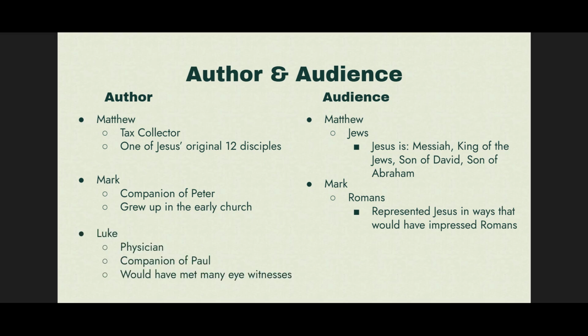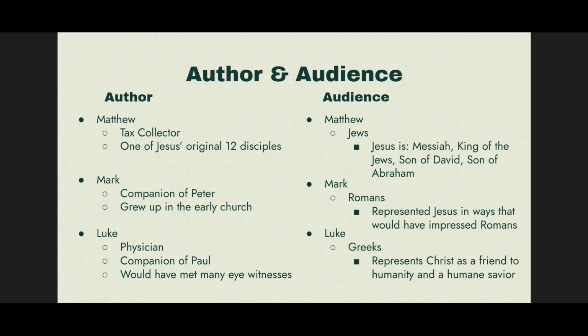Luke was a physician who left his work to become a companion of Paul, previously known as Saul the Pharisee. Luke would have had many opportunities to meet the disciples who knew Christ. Luke wrote the Gospel of Luke and the book of Acts, which are believed to have been written as a set and are written very carefully with correlating structures. Luke's audience were the Greeks. He represents Christ as a friend of humanity and a humane Savior.